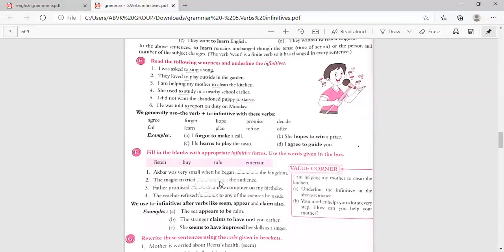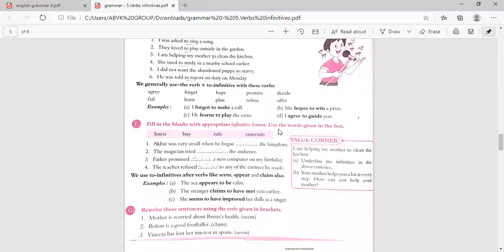The next one is: fill in the blanks with the appropriate infinitive forms. Use the words given in the box.